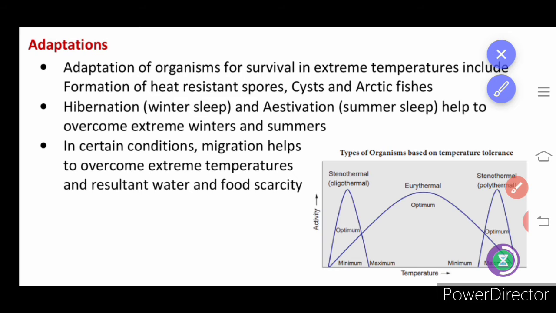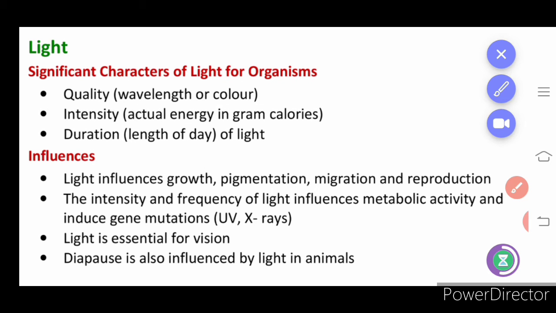Next we are going to learn about light. So far we have learnt about temperature. Now it is going to be light, the significant characters of light for the organism. Wavelength and color of the light may affect the plants, and intensity of light may help them in doing photosynthesis in the case of plants. In animals, the intensity of light may save calories, or it just eats up the calories. And duration, the length of the daylight.